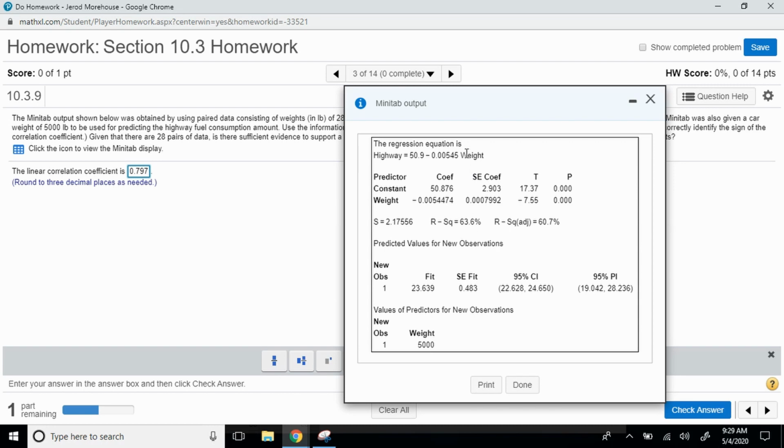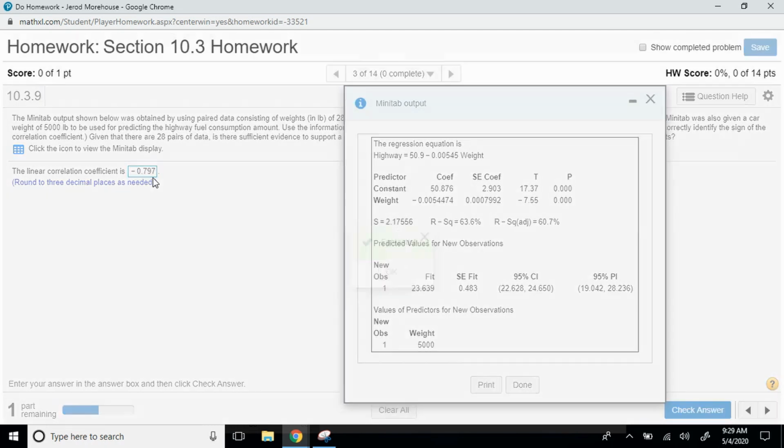If we look up here at our model, we have a negative slope. So our correlation coefficient should also be negative. So I'm going to put a negative sign in front of it to represent that negative value. If you don't put a negative sign in front of that, it'll mark you wrong. You always want to check that the sign of your correlation coefficient is the same as the sign of the slope in our model.